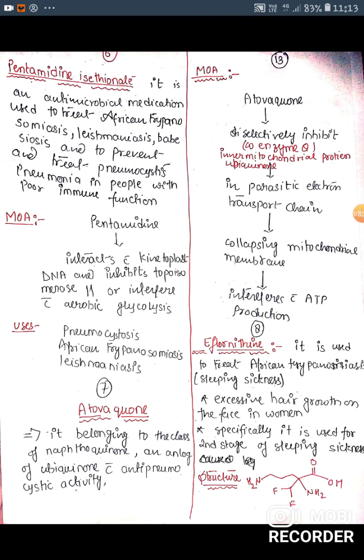Next, eflornithine. It is used to treat African trypanosomiasis like sleeping sickness, and excessive hair growth on the face in women. Especially it is used for the second stage sleeping sickness. The structure of eflornithine is as